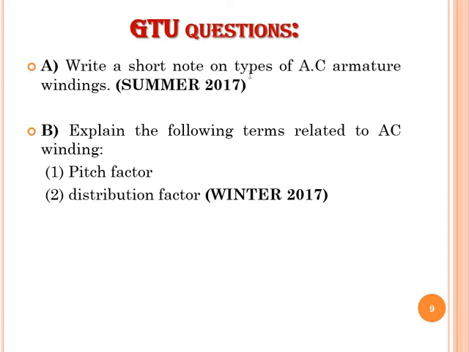First one, write a short note on types of AC armature windings, which was asked in summer 2017 for 4 marks. Next question, explain the following terms related to AC winding: first one is pitch factor, second one is distribution factor, which was asked in winter 2017 for 7 marks. So from the exam point of view, today's video lecture is most important.